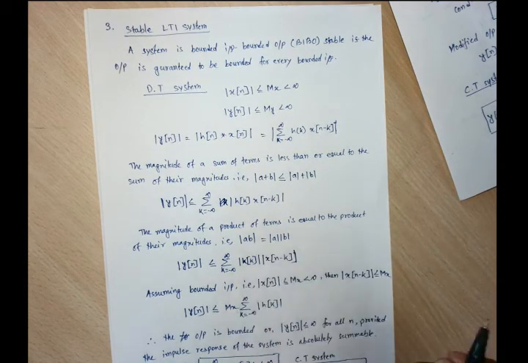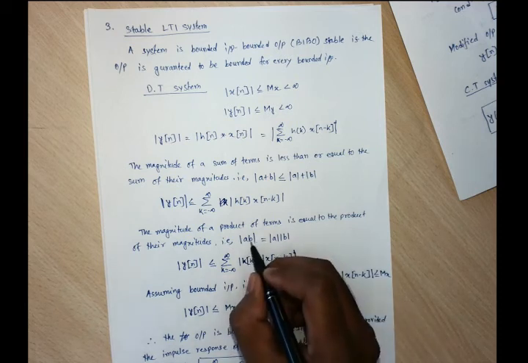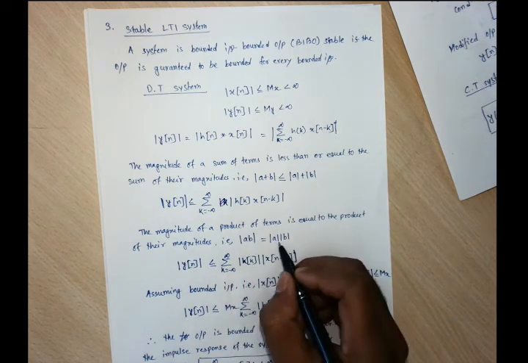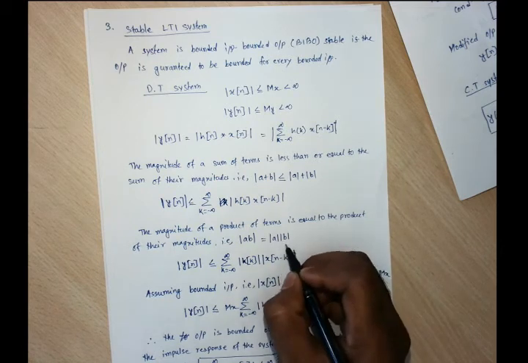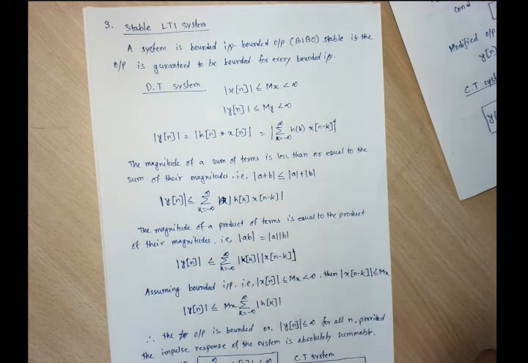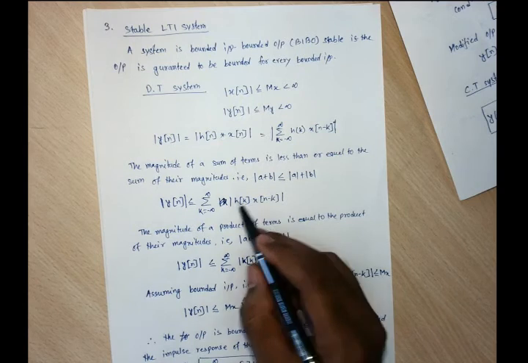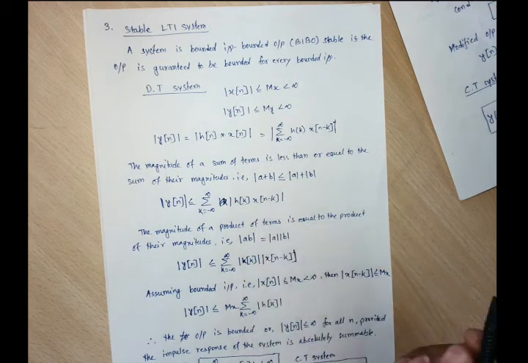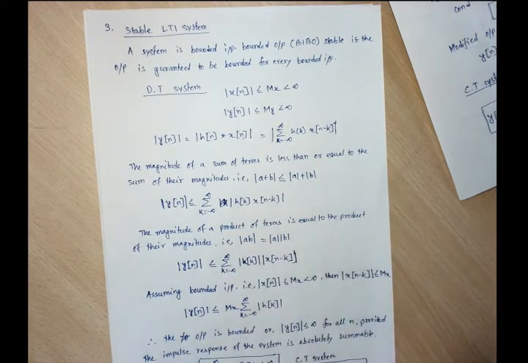Here a and b are multiplied. Taking the magnitude of the multiplication, or taking the magnitude of each term and then multiplying, these two will be the same.